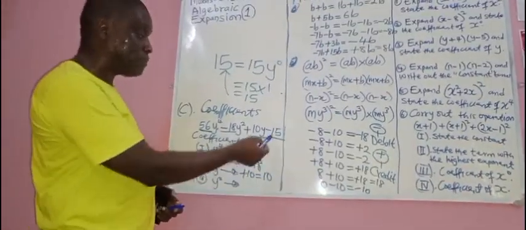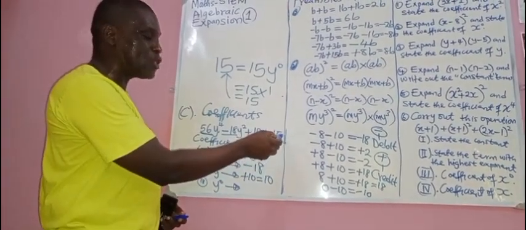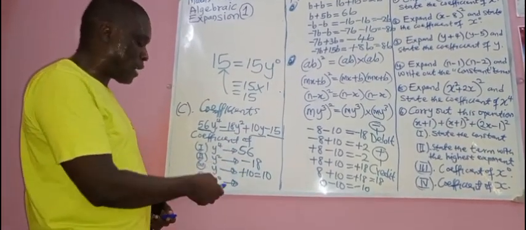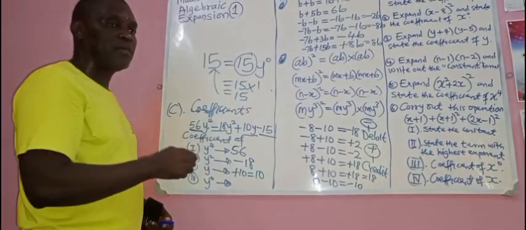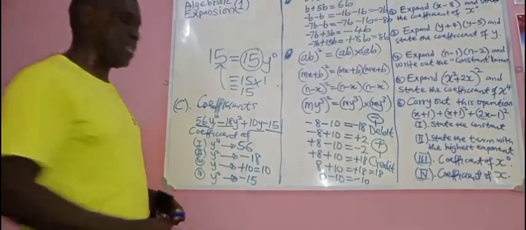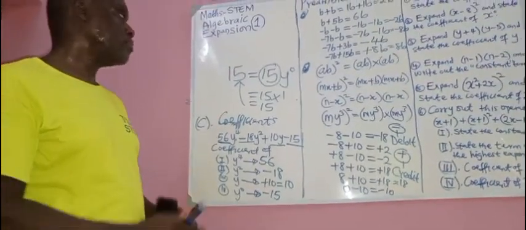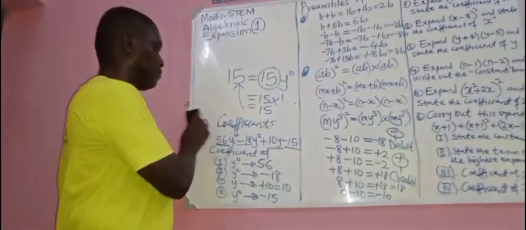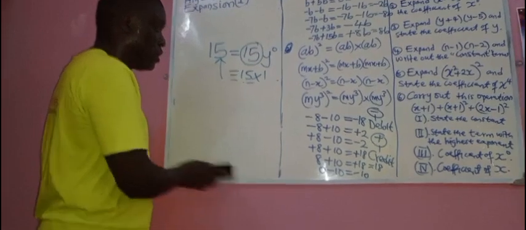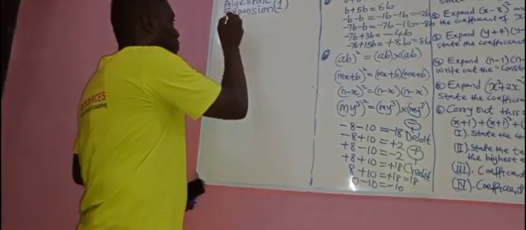So if they write a number, it's algebraic. Like this 15, it means that there is y raised to the power 0 attached to it. So if I ask you what is the coefficient of y raised to the power 0, what is the answer? Minus 15. So that's it. Now, let's go to the topic proper. I have 4 questions to solve for you. Before going to that question, there's another last preamble I want to show you.